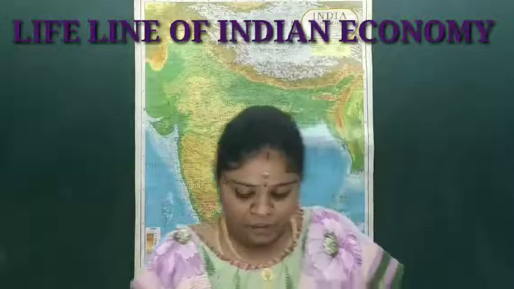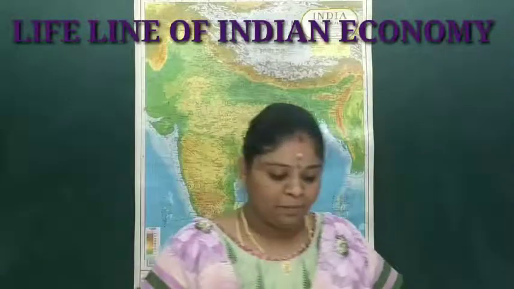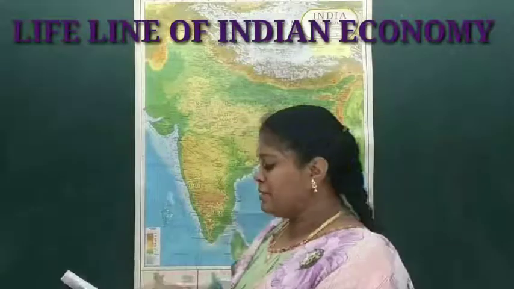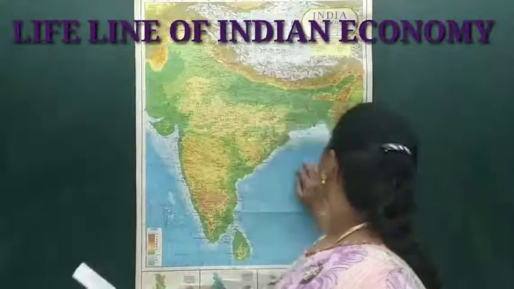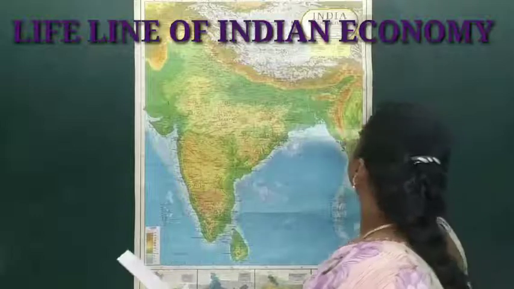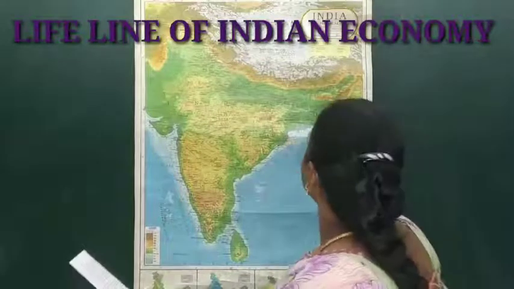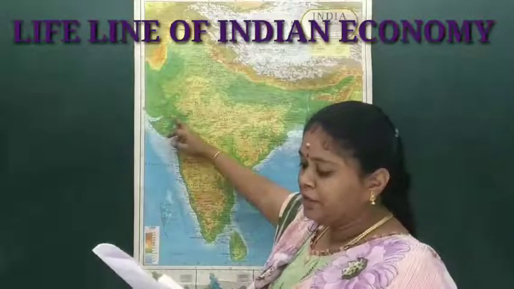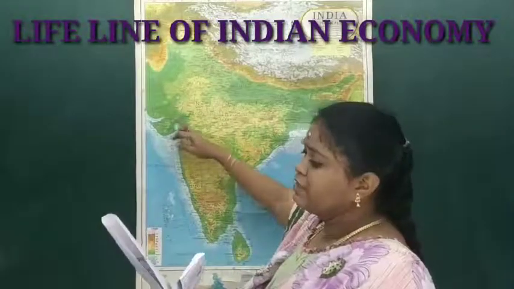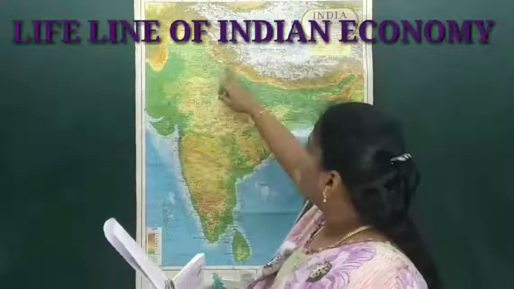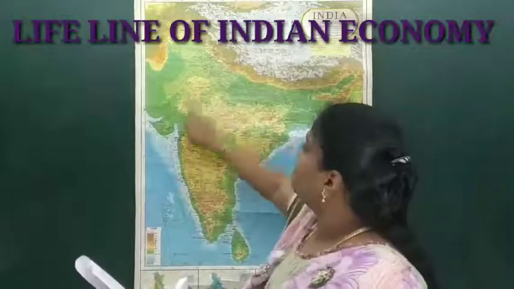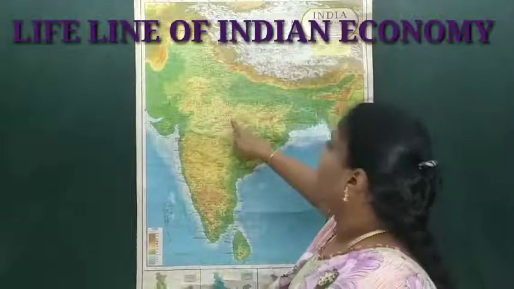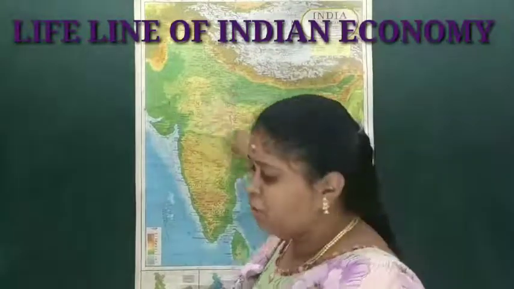Again, I will give you a small recap about the three pipelines alone. If you see in the map, the first is from Assam to Kanpur. Where is Assam located? Assam is here. Second is from Gujarat to Uttar Pradesh. Uttar Pradesh is here, and it goes through Gujarat to Madhya Pradesh, then to Uttar Pradesh. This is how it is connected.